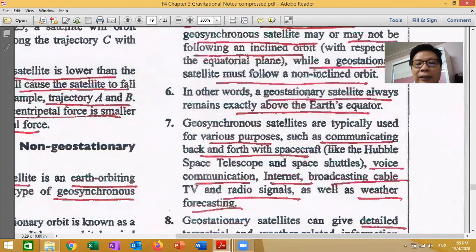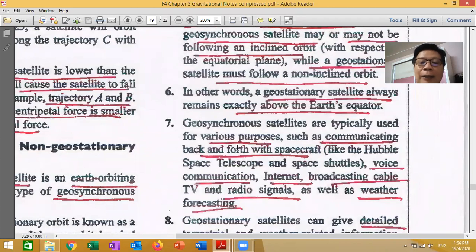In other words, a geostationary satellite always remains exactly above the Earth equator, as we saw just now. Whereas number 7, geosynchronous satellites are typically used for various purposes, such as communicating back and forth with spacecraft like Hubble Space Telescope and shuttles, voice communication or internet, broadcasting cable TV and radio signal, as well as weather forecasting.